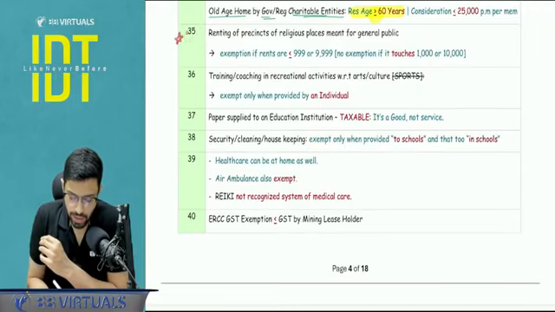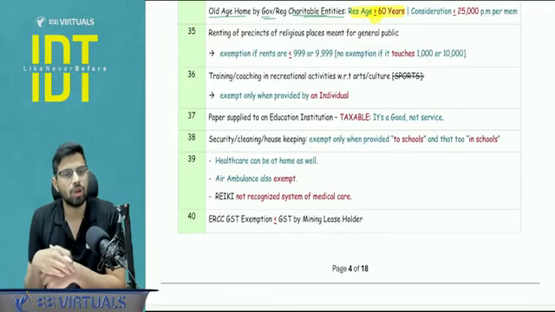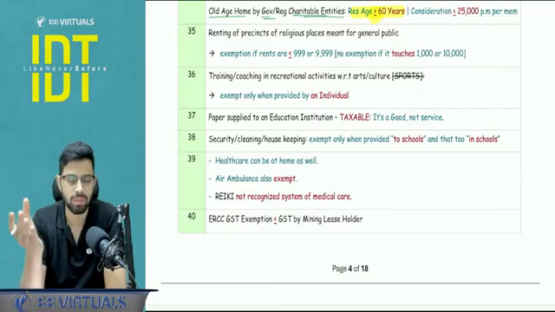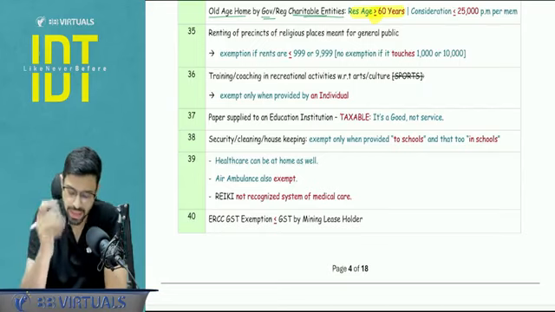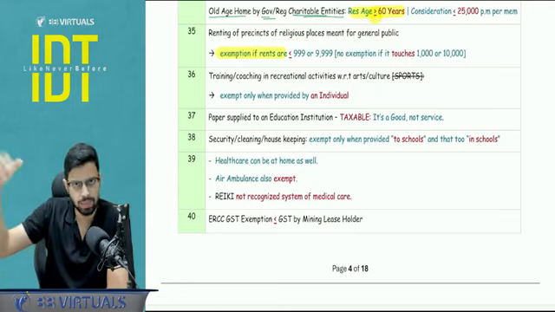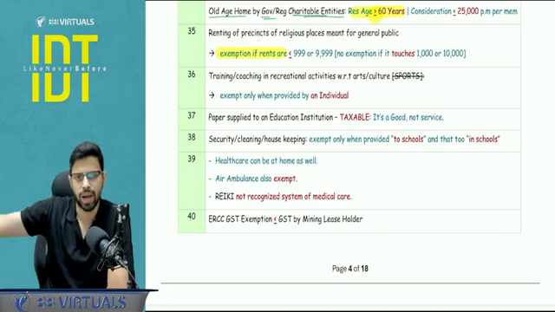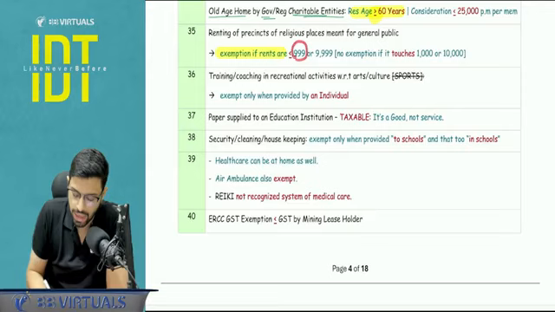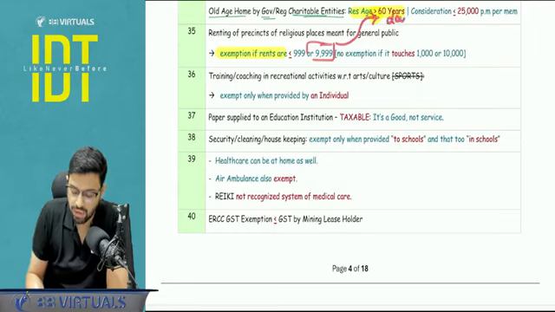Now, similarly, one of the charitable entries we cover is when the charitable entities rent out the precincts of the religious place which are meant for the general public. In that case, exemption is applicable for the shop, Kalyana Mandapam, that is the community hall, and the room rent. So that exemption is applicable only up to a certain limit, that is 999. This is room rent per day, 9,999. If it is a Kalyana Mandapam, it is for the entire day. If it is a case of shop, then it is for the entire month.